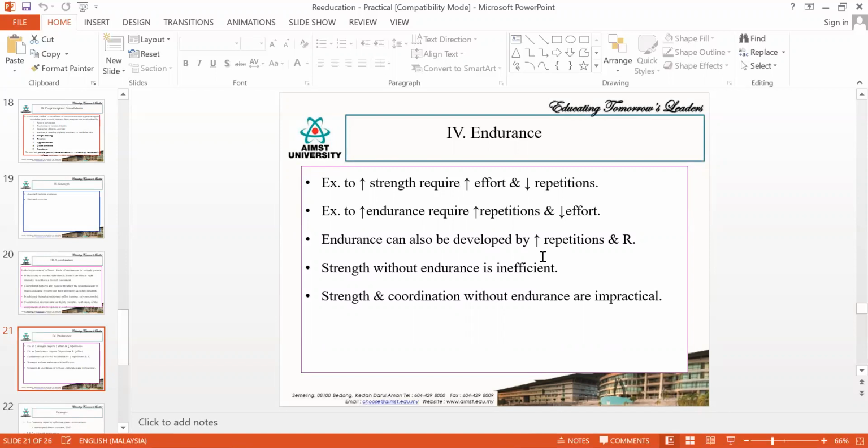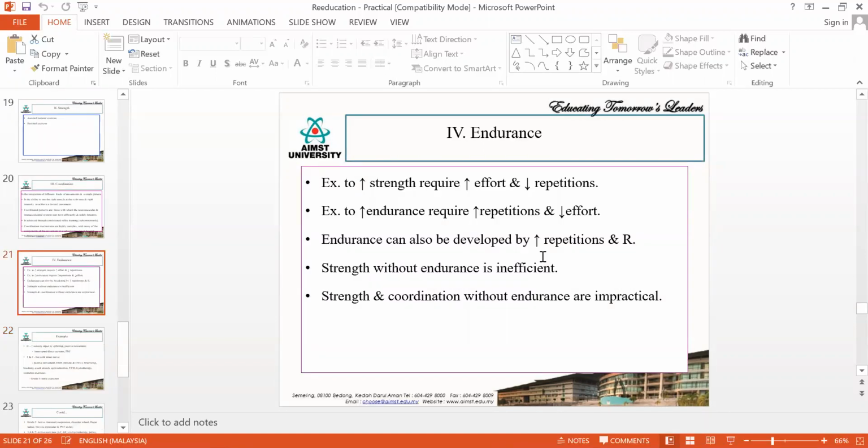Is that clear? I will just summarize again before going to the example. When a muscle is not able to contract, you need to see what is the cause of the problem. Why is the muscle not able to contract? You have four causes. One is any problem with the upper motor neuron, any problem with the lower motor neuron, any problem in the muscle, or any problem in the usage. If they are not using it, then also the muscle will undergo wasting or reduction in muscle power.